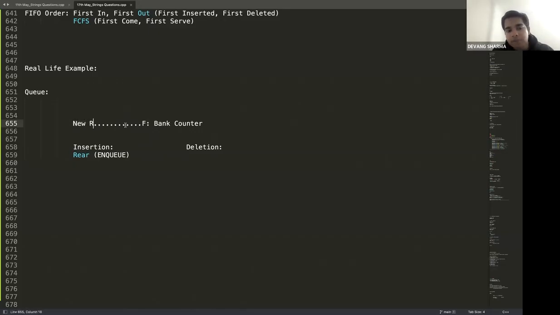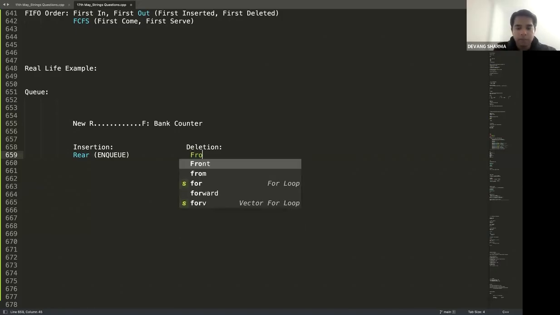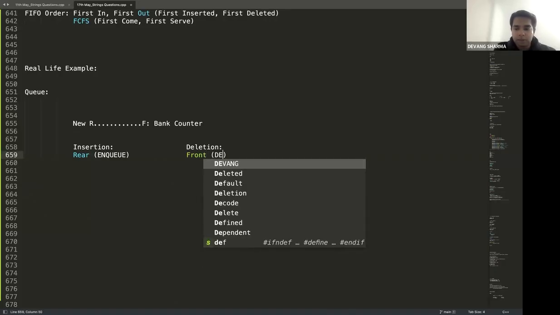No. The whole purpose is that they are following a queue fashion. When I say queue fashion, this is what I mean. This guy came for whatever task he came for. Once it gets done, then he will be deleted. Then this guy will come, then he will be deleted. Then this guy, and so on. Till everybody ahead is done, new will not be deleted. So my deletion happens from where? My deletion happens from the front. This operation we call dequeue.